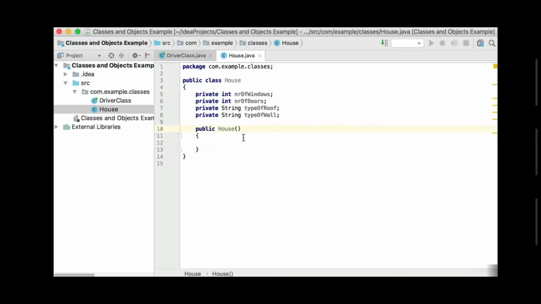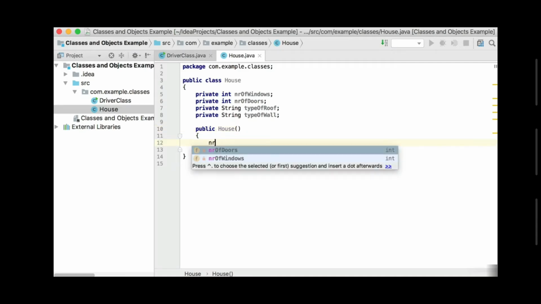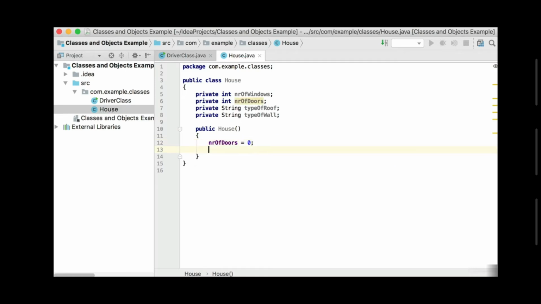And the default constructor is a constructor that does not accept any arguments like the one we've just defined there. And then basically what it will do, it will make the number of doors equal to 0. So all of your number variables will be set to 0, and all of your object type variables will be set to null. Also your Boolean variables will be set to false.